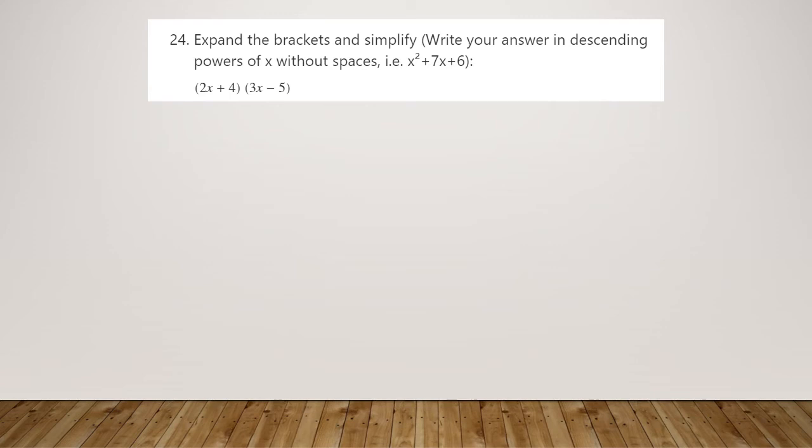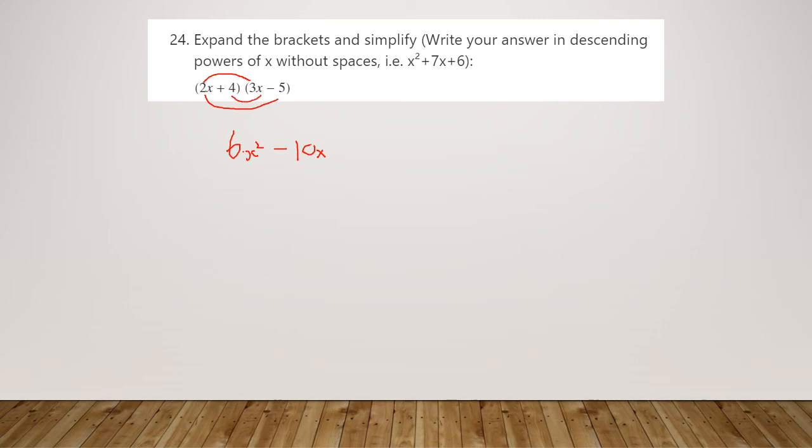Exactly the same idea with question 24. So I'm going to talk through FOIL and draw the lines in for the smiley face method. First terms, 2x times 3x is going to give us 6x squared. O for outside, so 2x times minus 5, so that's minus 10x.